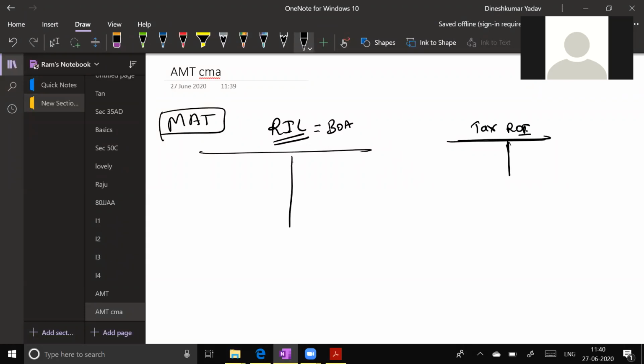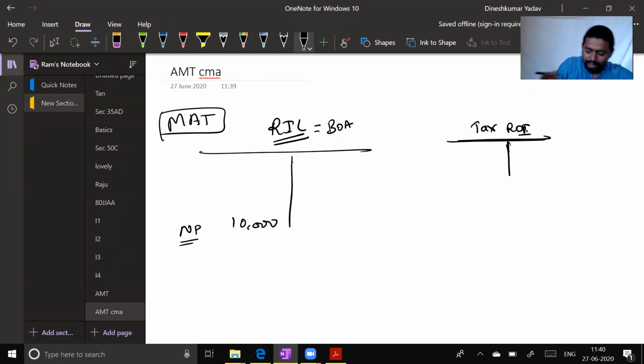Yes, obviously huge. So let's take that RIL has a reported net profit of 10,000 crore. Just an example. Net profit of 10,000 crore. Do you know how much tax they are going to pay? Can you imagine the tax amount that they are going to pay? Net profit is 10,000 crore, and this type of company is under the 30% tax bracket in India. So book profit which is reported to shareholders is 10,000 crore. 30% is the tax rate. What do you think? What should be the amount of tax?